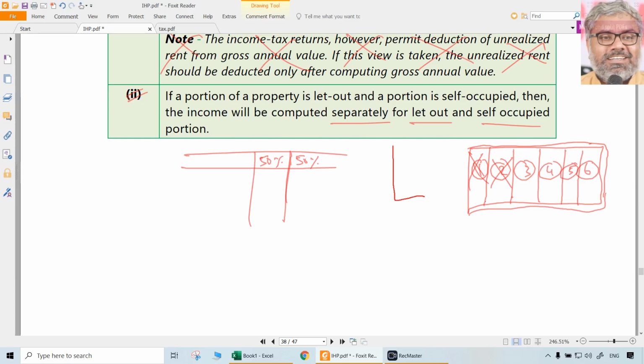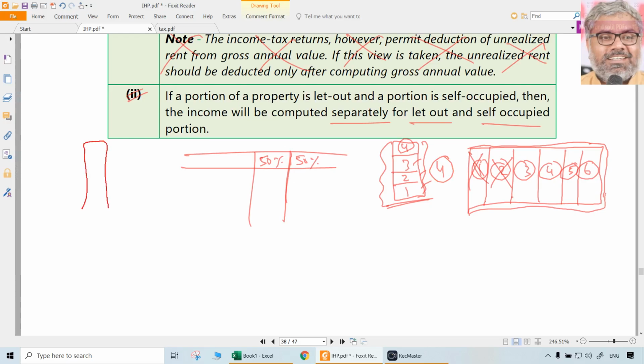Imagine if one owner holds the entire apartment building, and on the top floor he stays, and all the others, let us say 2-3 floors, he gives on rent. 4th floor he stays. That is self-occupied. These 3 are rented out. So how many properties does he have? 4. Building is 1. So we have to understand that he has 4 different properties, that will be deemed to be 4 or considered to be 4 different properties.